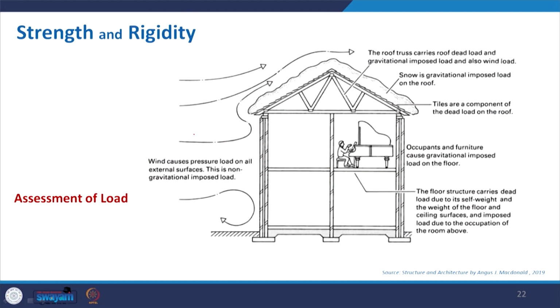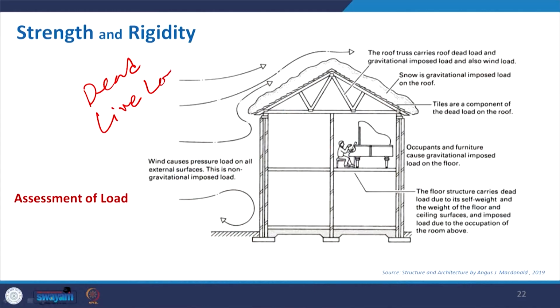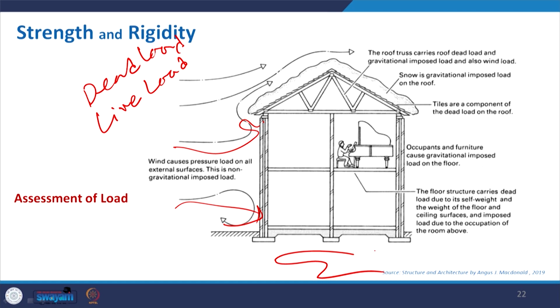So, the assessment of load is basically to calculate everything, starting from the self weight of the material, which is referred to as the dead load, and the live load, that is basically the load of the people as well as the furniture which is movable. Some of the dynamic loads are the wind, and the earthquake, the seismic load. So, everything is taken into consideration.